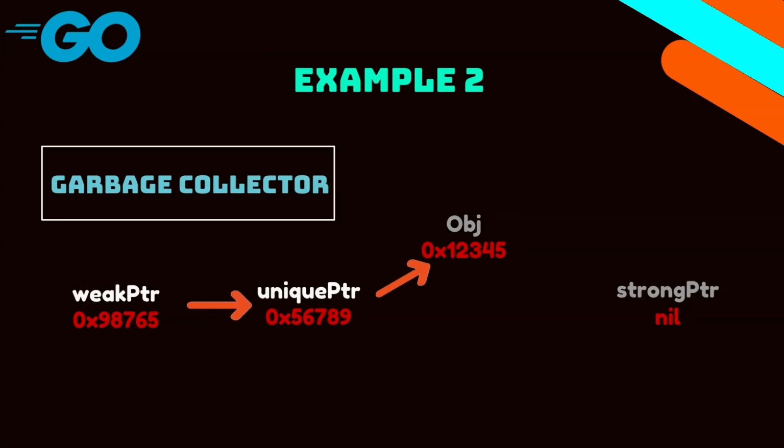So at this point the garbage collector will see that the object has no strong references being used in the code or anywhere else in the program. So it will free up the space that the object was holding. That is, 0x12345 will be freed up, and it will be used later on in the program wherever it is needed.